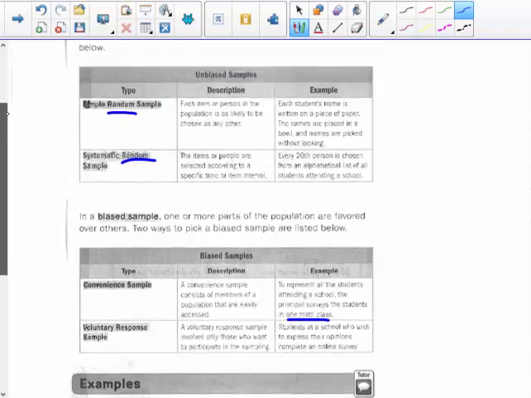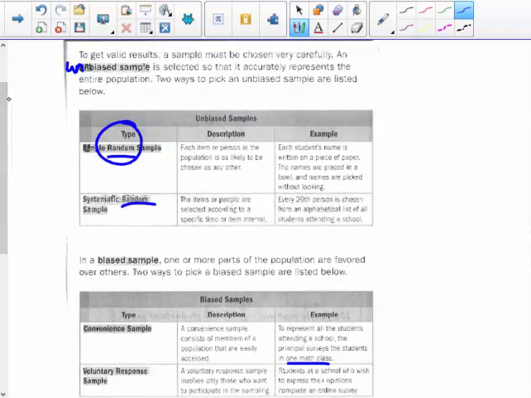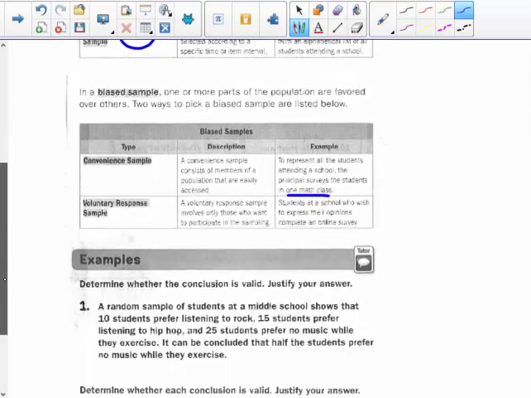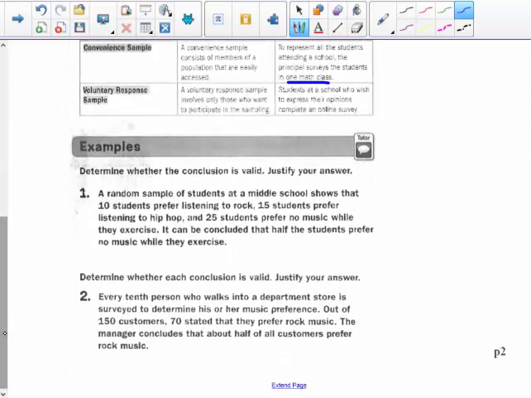The key idea is to make it as random as possible. Then it will be unbiased. So here's some examples. Determine whether the conclusion is valid. It's only going to be valid if it's unbiased. It's a good question and it wasn't done in a biased manner. So justify your answer.